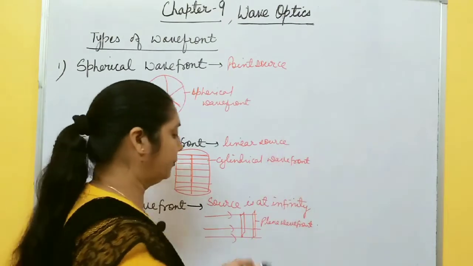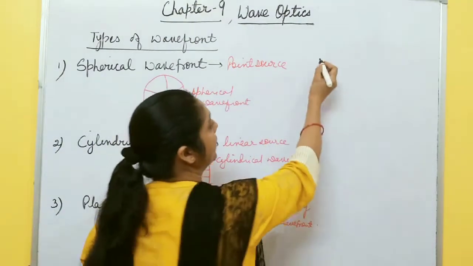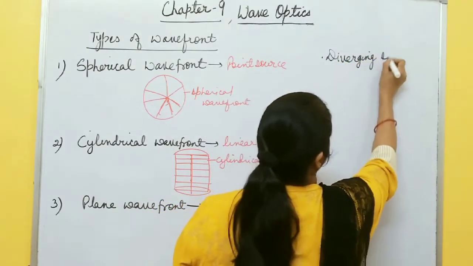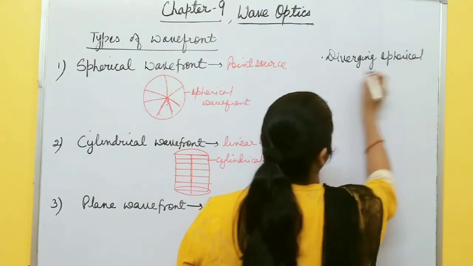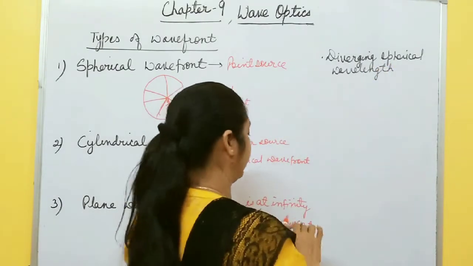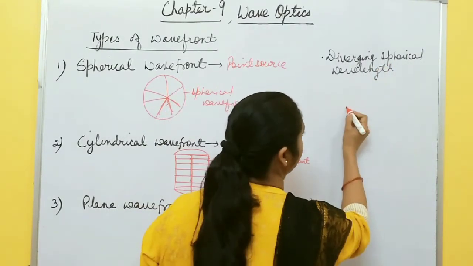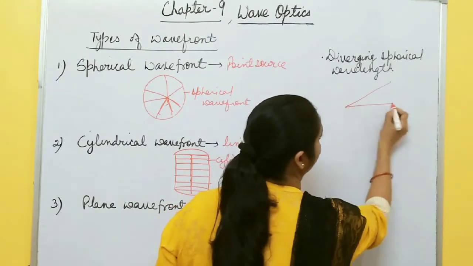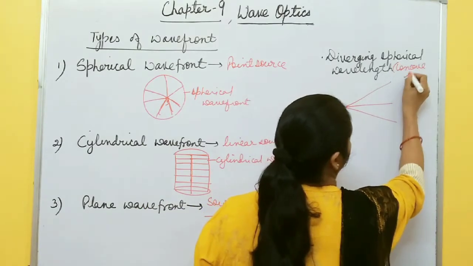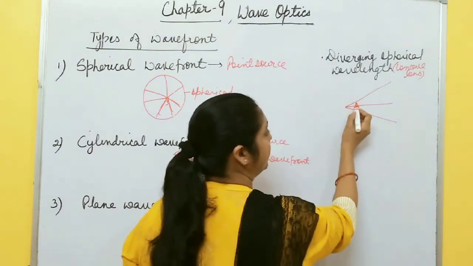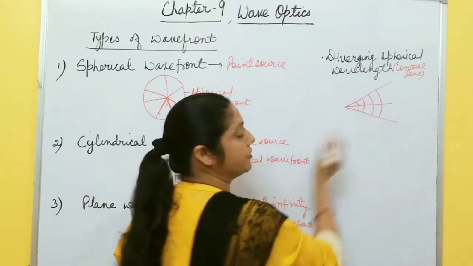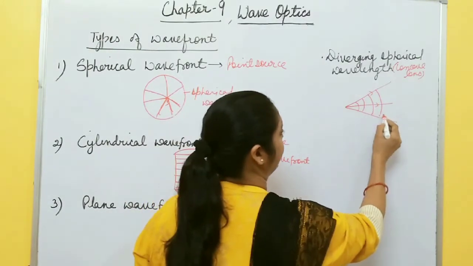One more thing, this spherical wavefront, one is diverging spherical wavefront. In which case is this one formed? In case of concave lens, right? In case of concave lens, what happens? The rays diverge from one point, like this one. This is in case of concave lens. And if you draw a wavefront, this is diverging spherical wavefront. This one is ray.